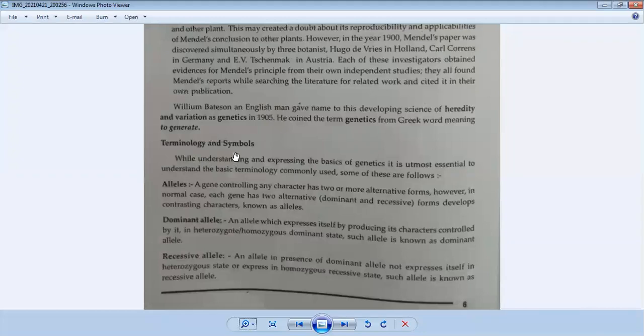Now let's talk about today's topic, the genetic terminologies or symbols which are utilized in Mendel's experiment. So Mendel was a very methodological person.